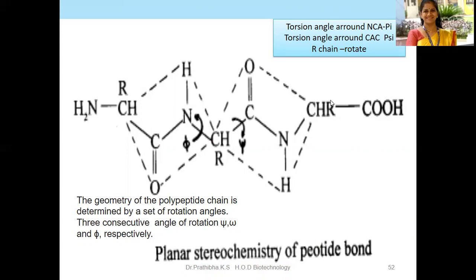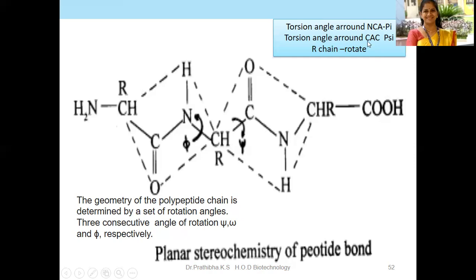Here, the torsion angle around the carbonyl carbon and alpha carbon atom, we can see the presence of psi. The torsion angle around the amino nitrogen and alpha carbon atom, we can see phi.